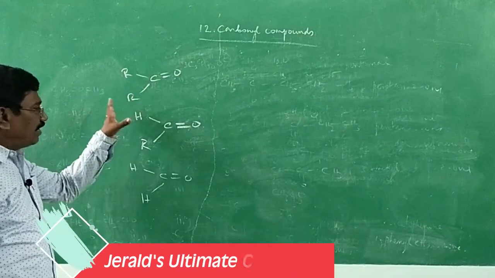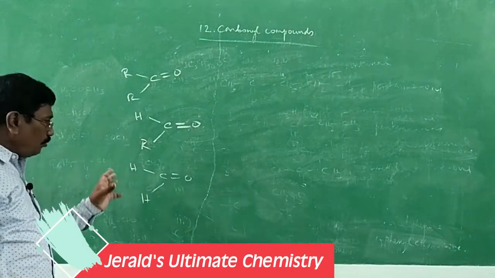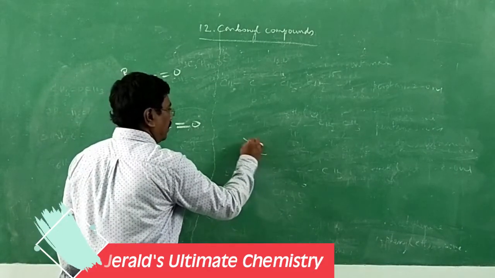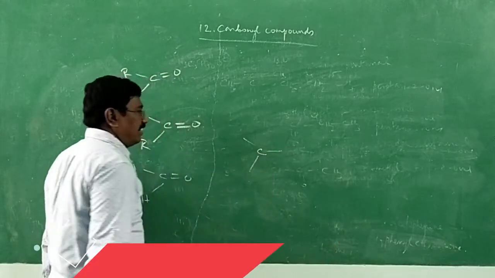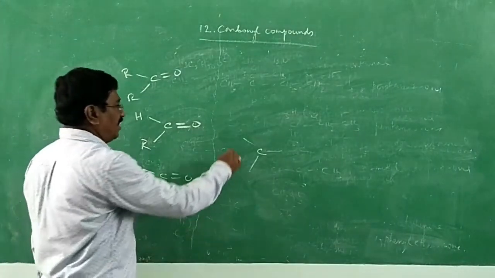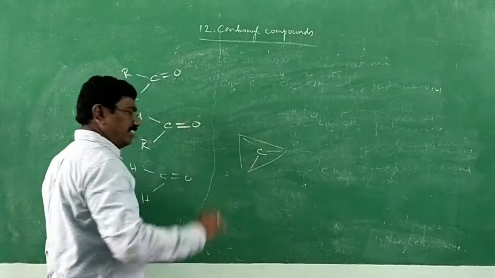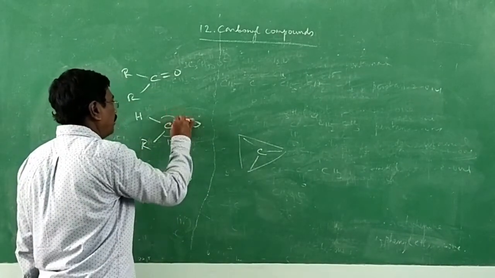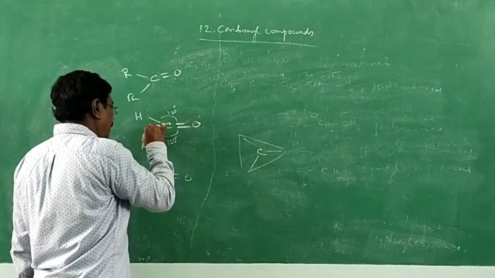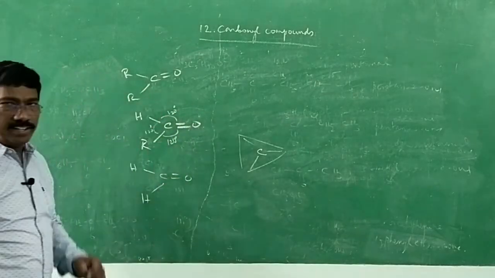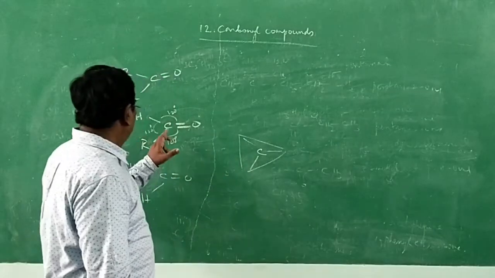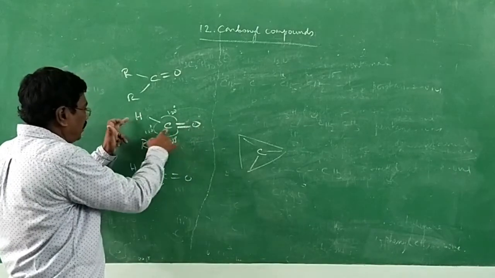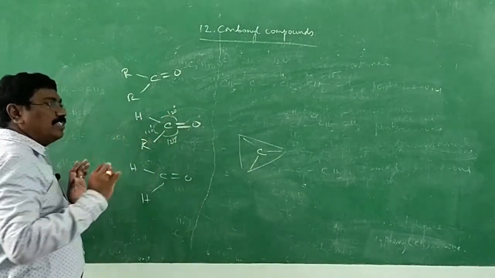As I have written like this, I am trying to make you feel that it forms more or less a triangle. The bond angle is about 120 degrees. That's what I am trying to make you feel. It is 120 degrees. Carbon HCO, OCH or HCR, whatever it may be, the bond angle is approximately 120.